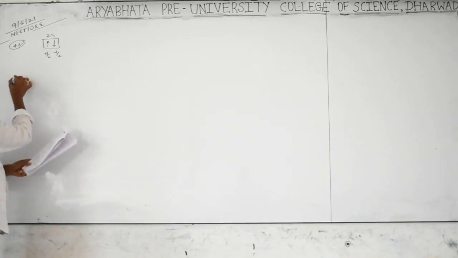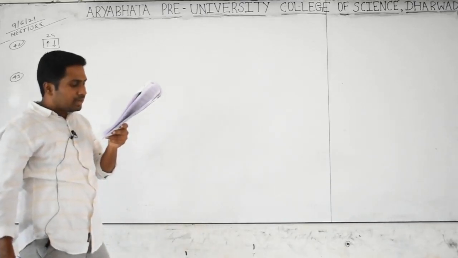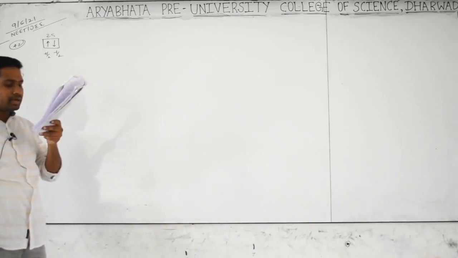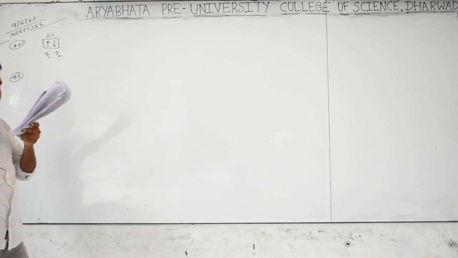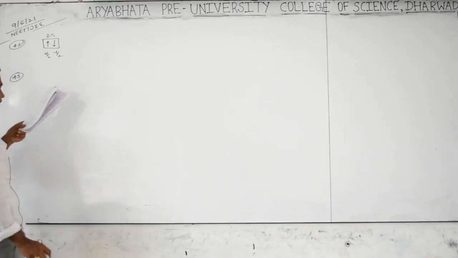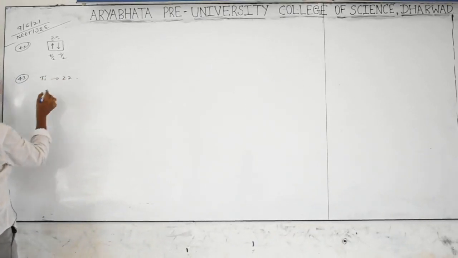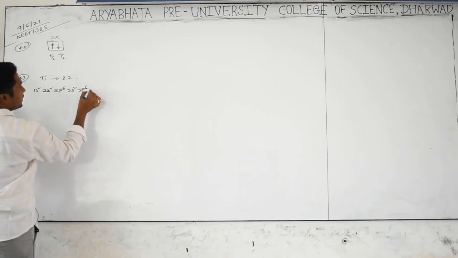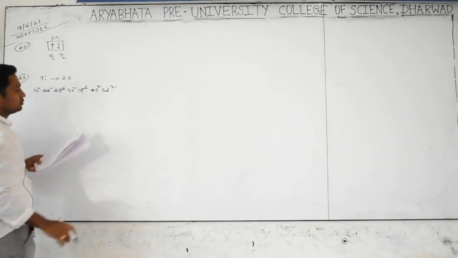And go for 43. See, which is the correct order of increasing energy of the listed orbitals in the atom of titanium? Titanium means atomic number 22. The configuration will be 1s2, 2s2, 2p6, 3s2, 3p6, 4s2 and 3d2.